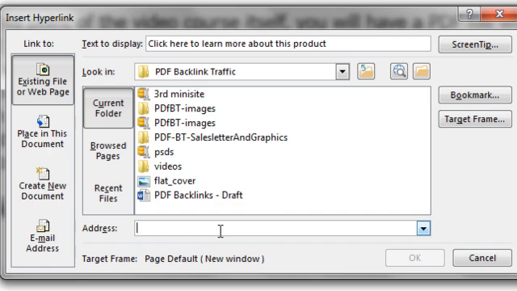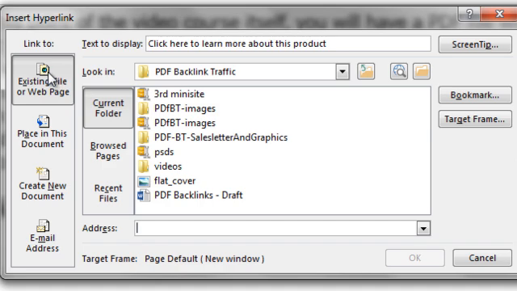Now, Microsoft Word is going to give you different options. You can hyperlink to an existing file or web page, hyperlink within the document itself, create a new document, or set up email addresses. Now, for the purpose of this particular video course, remember, our goal is to link to our website or the website that we are promoting.